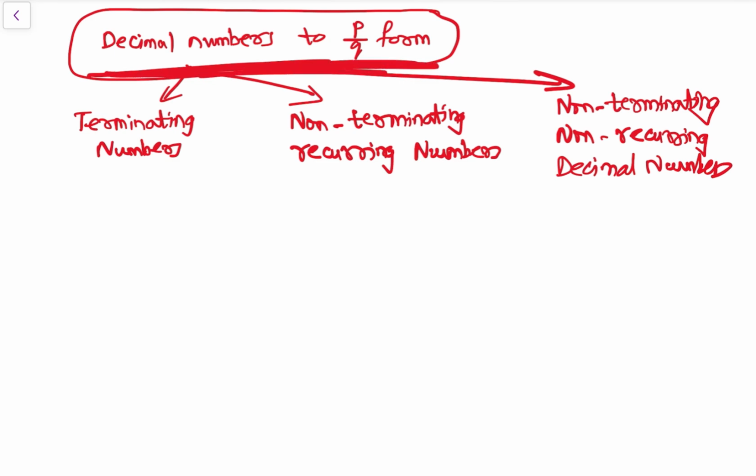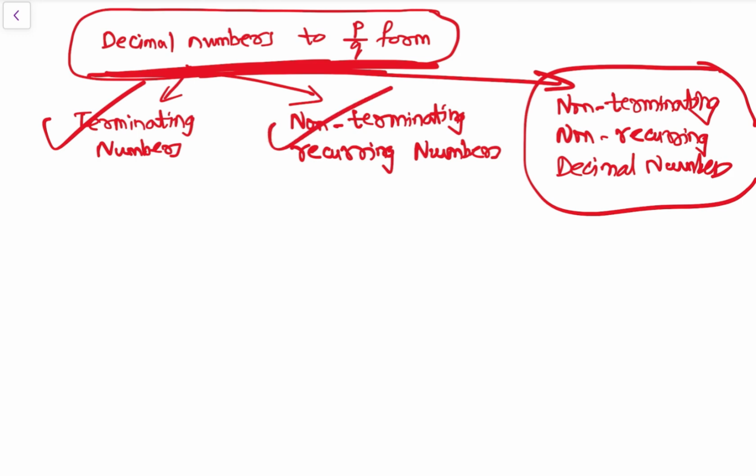P by Q form. These are irrational numbers है. ठीक है. इनसे ज्यादा डील नहीं करेंगे. बाकी ये terminating numbers and non-terminating recurring numbers का डील करेंगे. So we convert decimal numbers into P by Q form.